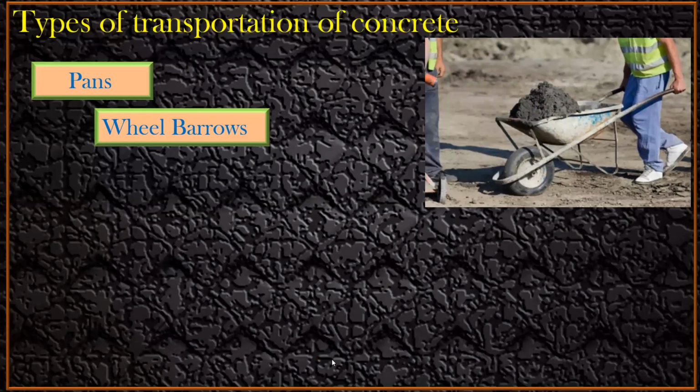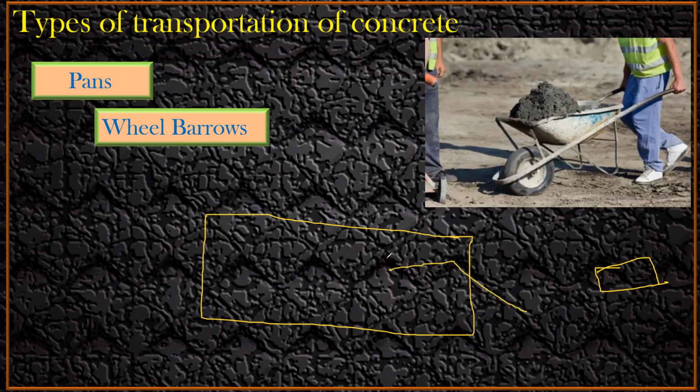Let us say you're doing the slab casting. This is a slab that I have, and this is a transit. Here I have set up that tilting type drum mixer, and with the help of a pump I'll try to bring the concrete to the top. Okay, and then this is a huge slab, right?